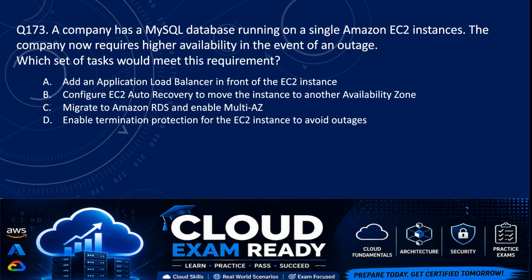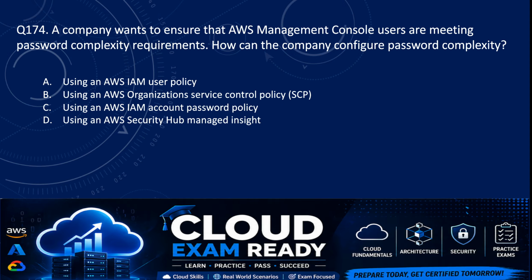So the correct answer here is option C, which is migrate to Amazon RDS and enable multi-AZ. Next, question number 174. A company wants to ensure that AWS Management Console users are meeting password complexity requirements. How can the company configure password complexity?